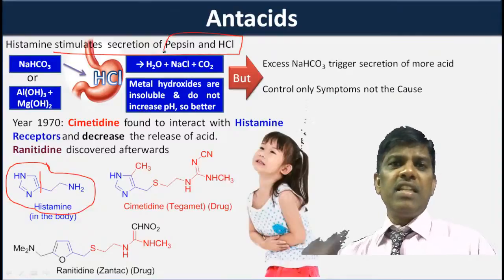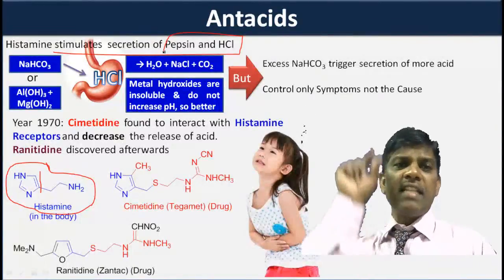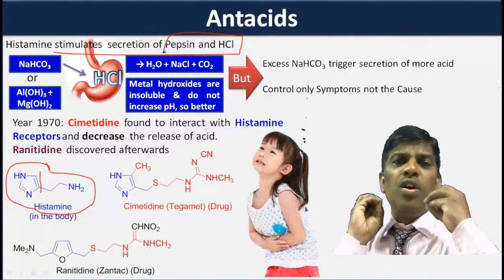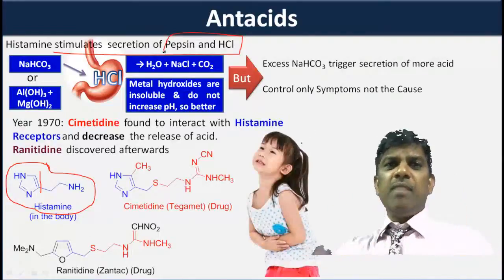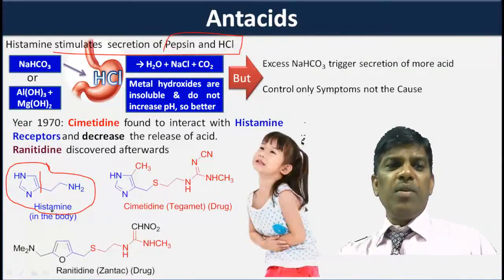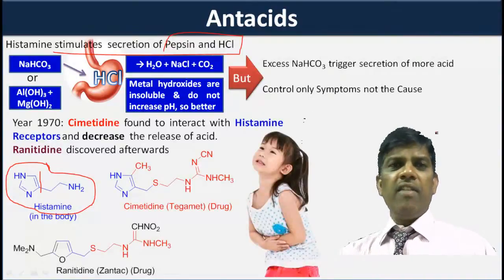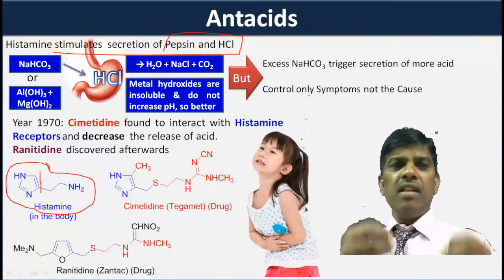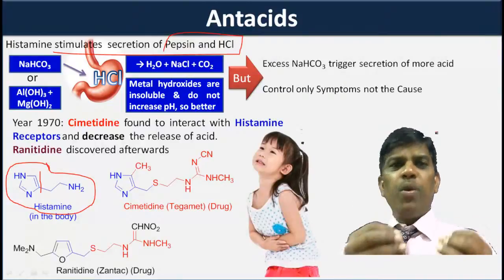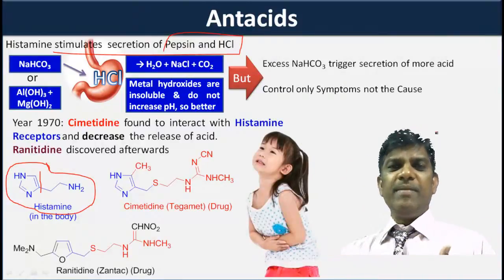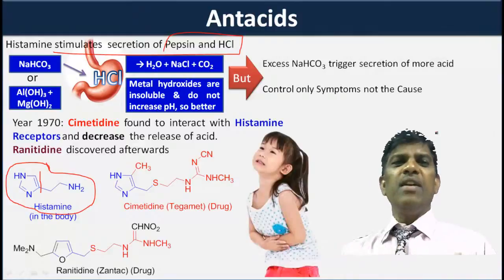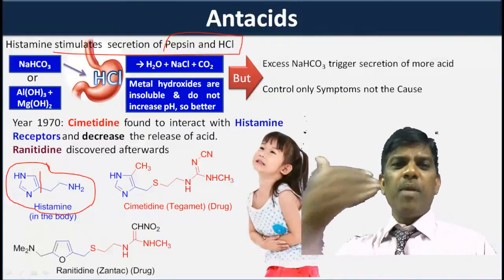It acts on receptors, as we just saw at cellular level, and it tells the cells to produce pepsin and HCl. The poor cells go on producing pepsin and HCl.